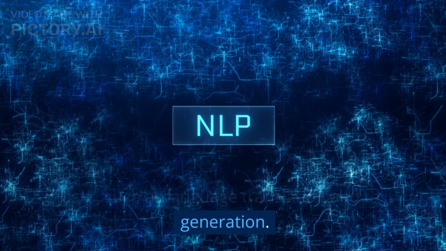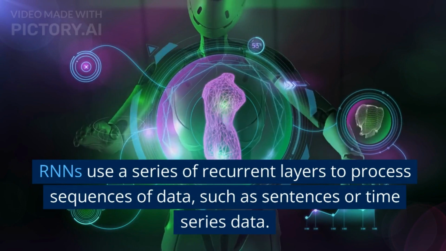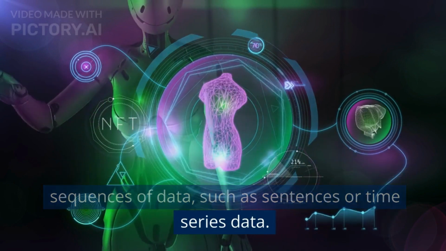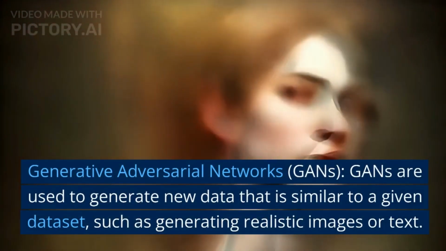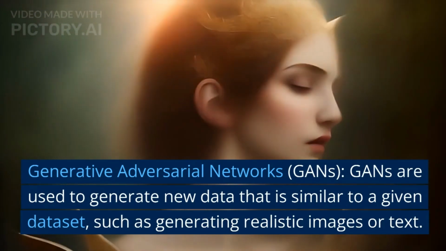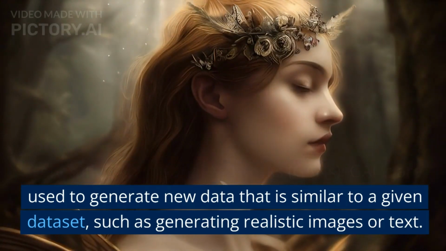3. Generative adversarial networks, GANs. GANs are used to generate new data that is similar to a given dataset, such as generating realistic images or text. GANs consist of two neural networks, a generator network that generates new data, and a discriminator network that evaluates the quality of the generated data.